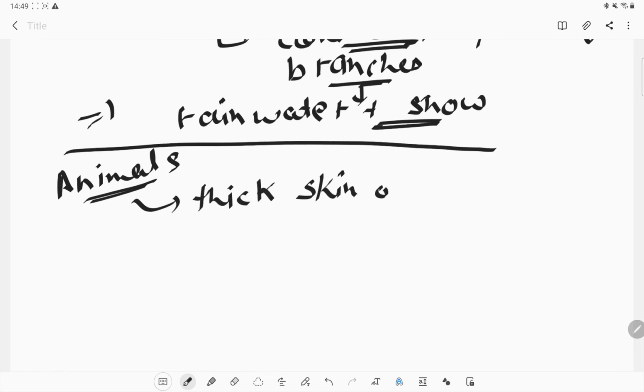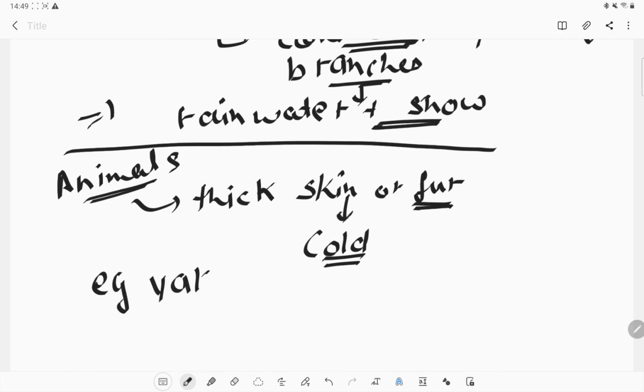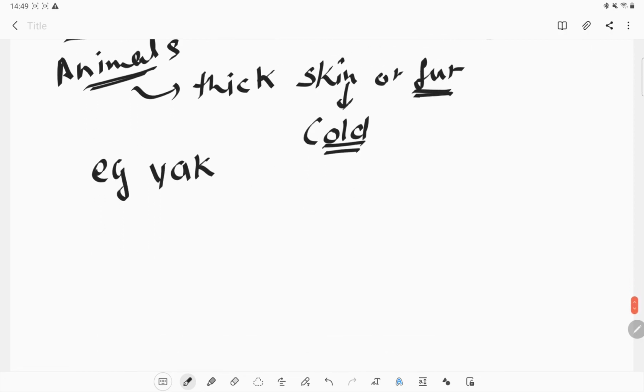Okay, or we can say they have fur on their body, and this fur or thick skin will protect them from the cold climate. Okay, for example, if we talk about the yak, the yak has long hairs to keep its body warm.